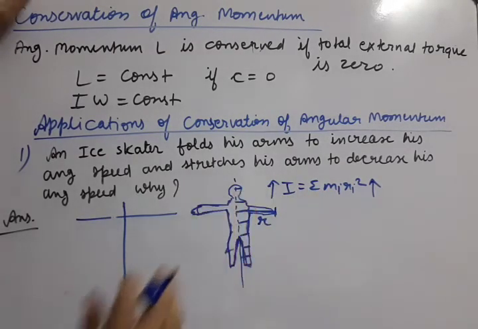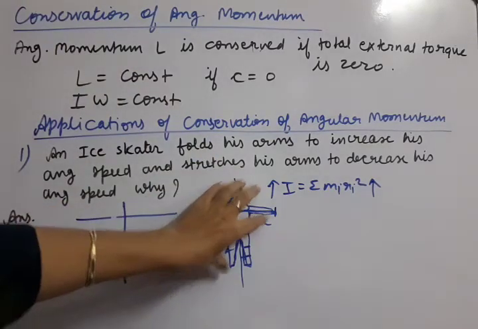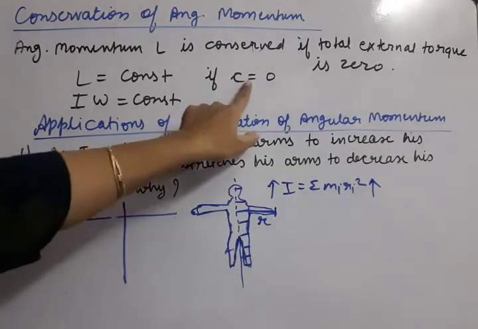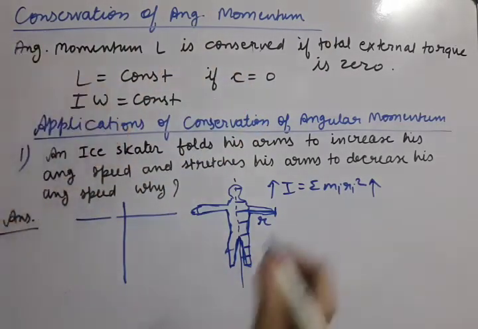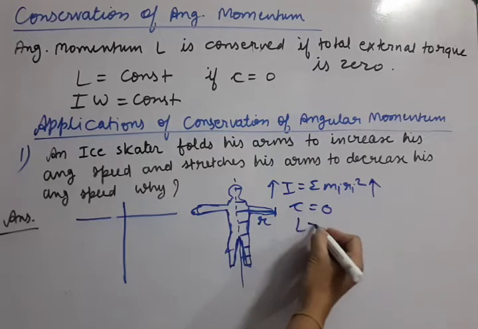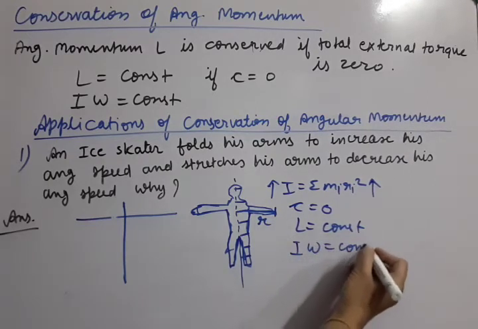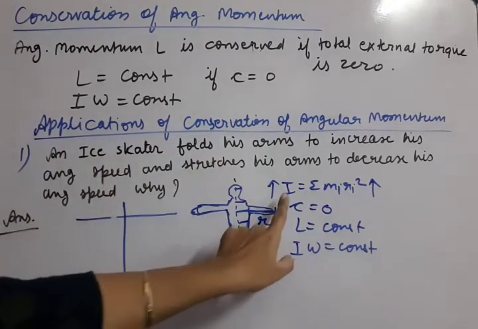Now there is no external torque on this system. He is doing it himself. So no external torque, that means L is constant, and L constant means I omega is constant.